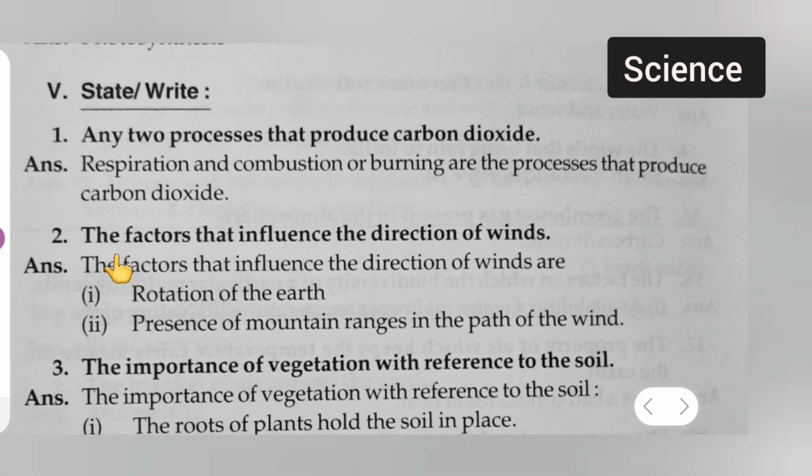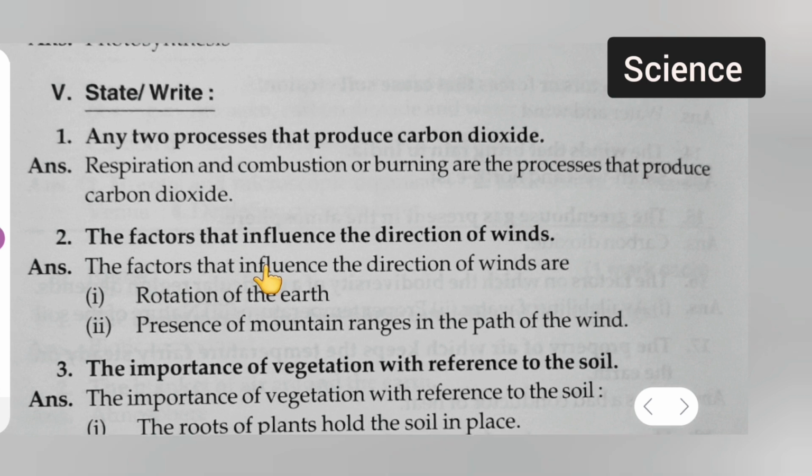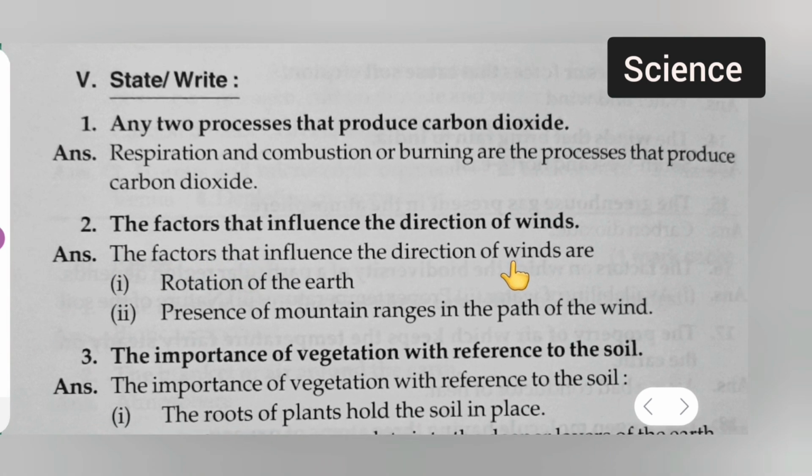Next, the factors that influence the direction of wind. Answer is the factors that influence the direction of wind are, first, rotation of the earth, second, presence of mountain ranges in the path of the wind.